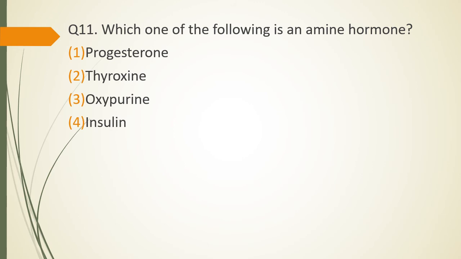Question number 11. Which one of the following is an amine hormone? Progesterone, thyroxine, oxytocin, insulin. The correct answer is option 2. Thyroxine is an amine hormone.